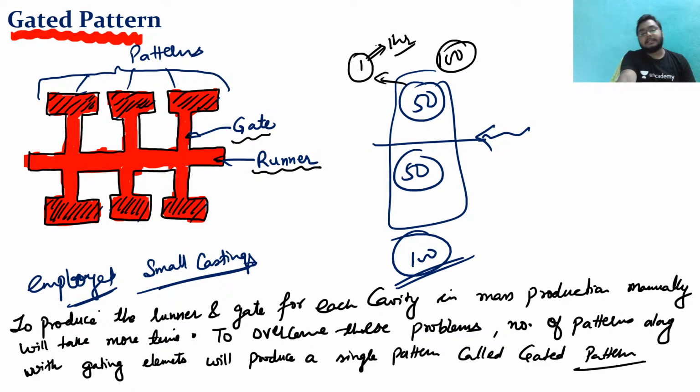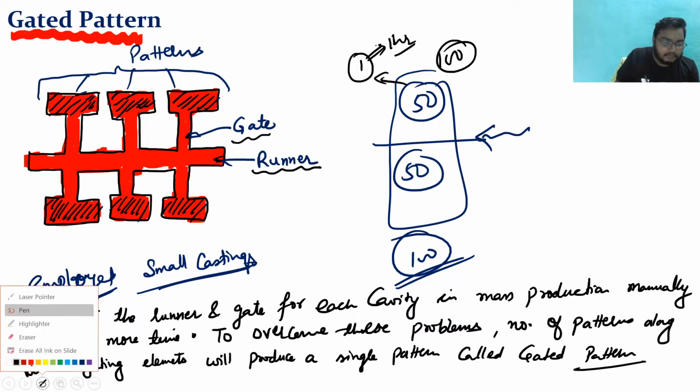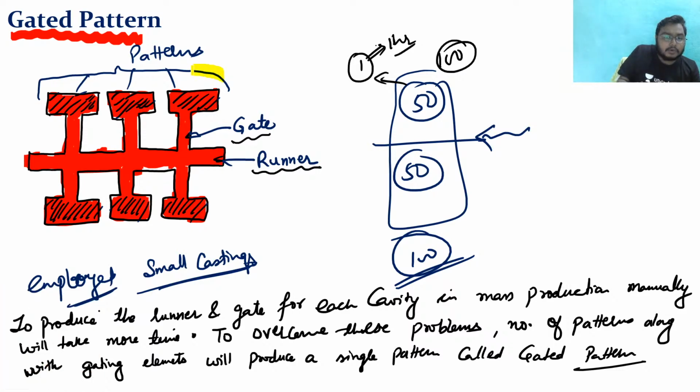Gated pattern is not clear to Subham Singh. Subham ji, kindly see it here. What is the problem? Suppose I have to make only this. To make this as a single casting, I have to make a runner and gating system, right?